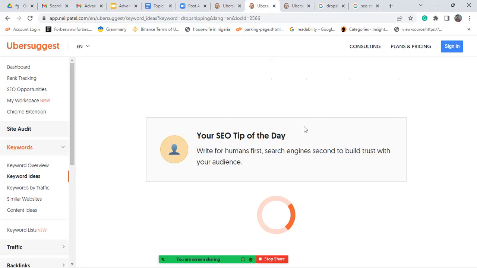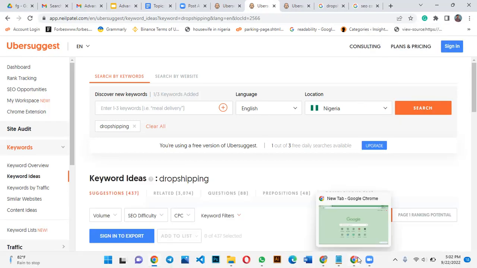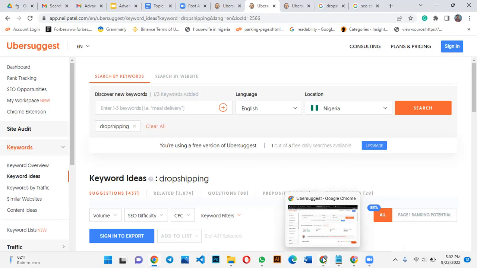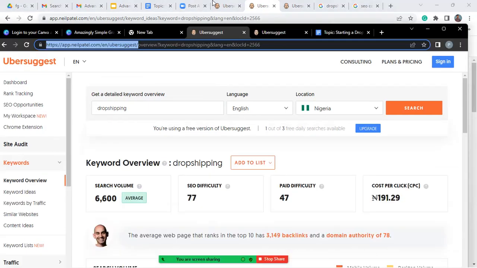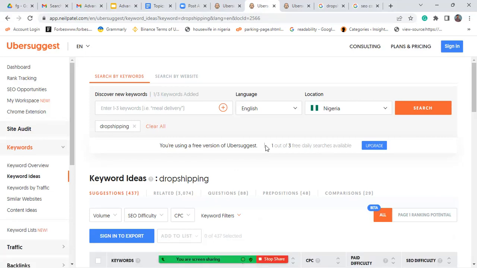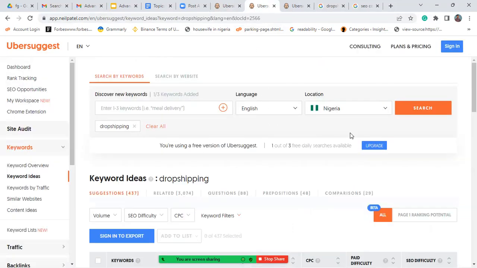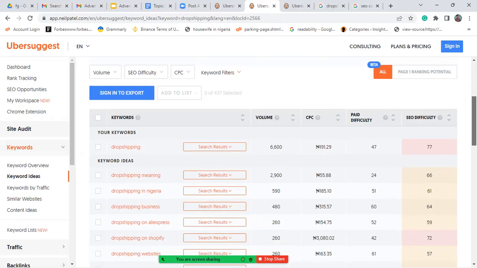You only get a limited number of searches every day. If for any reason you run out, or you are not done with your keyword research before it goes, this is another tab that I opened. You can say that I have one left here. So you can create as many tabs as possible on your multiple windows, create different emails and use them. I'm not saying you should not pay. The premium is not so expensive. It's just $12 as an individual per month, and the business plan is $20 per month. I actually use premium too, but I know most of you will still start with free, so I want to make it natural.